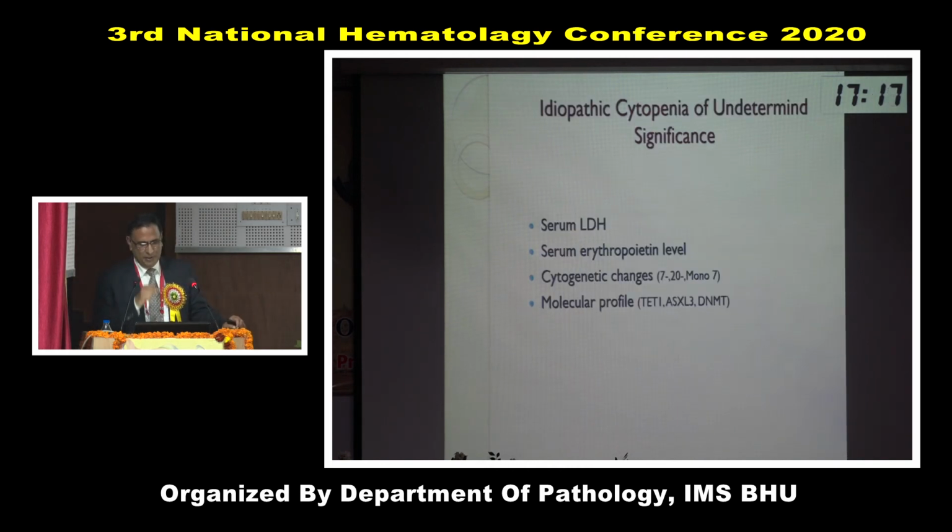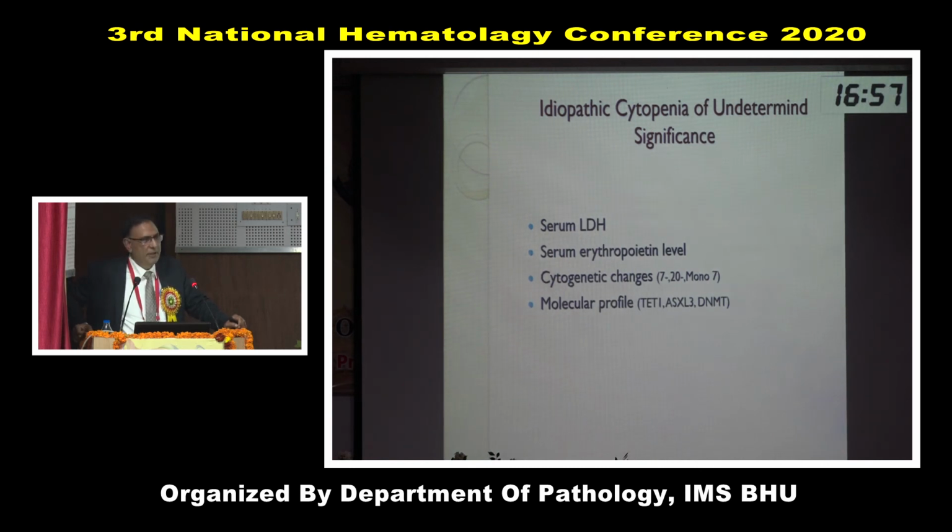And now coming to your point, we also see LDH. It does help sometimes. LDH is high. And serum erythropoietin level has a therapeutic value. If serum erythropoietin is less than 200 or 500, they are likely to respond to erythropoietin. Cytogenetic changes, we do offer this test.